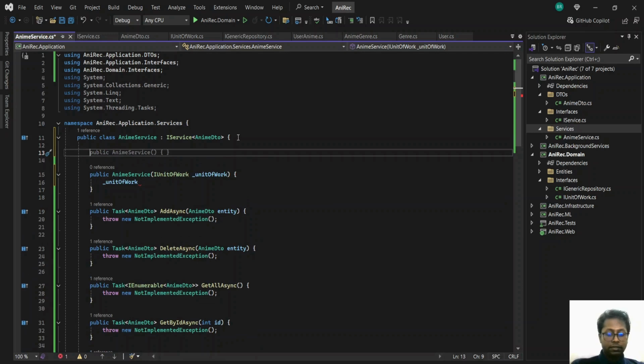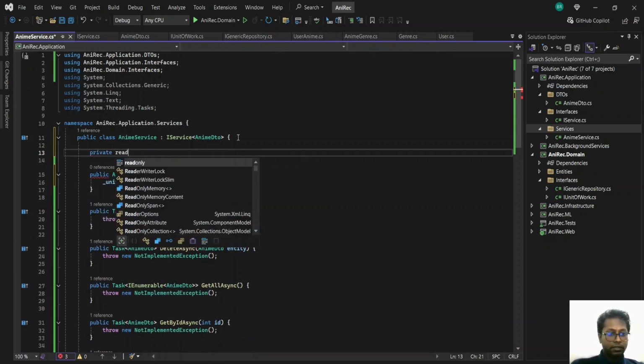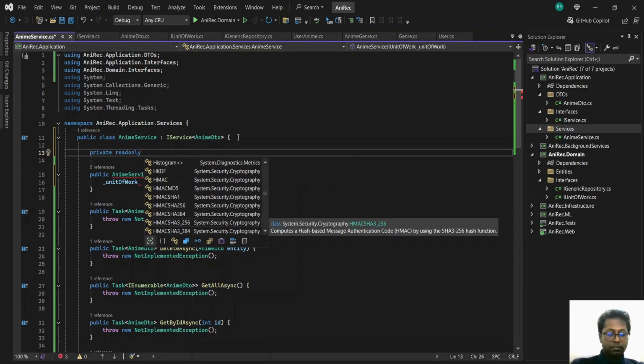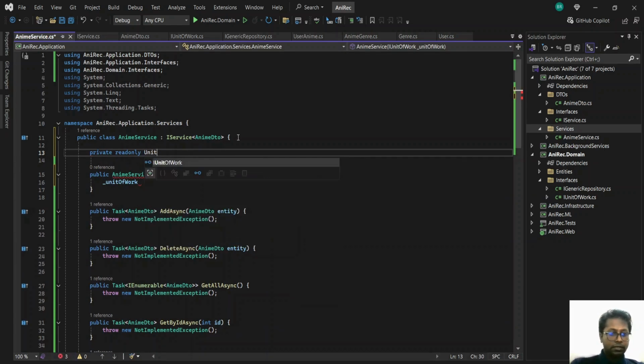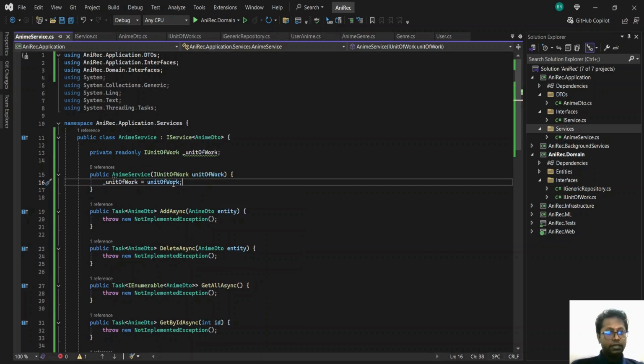So this would be private. I will name it like this. Unit of work. Then get rid of this. Unit of work. Okay, now we have referenced the unit of work here.